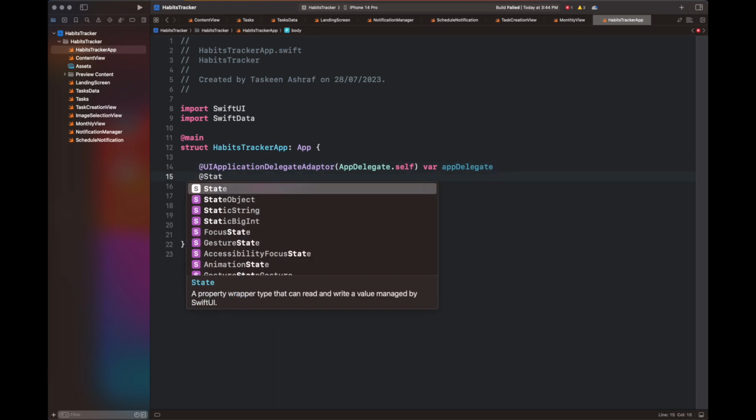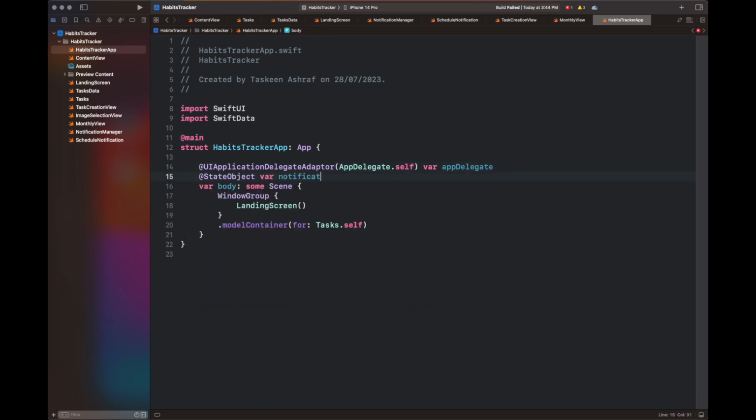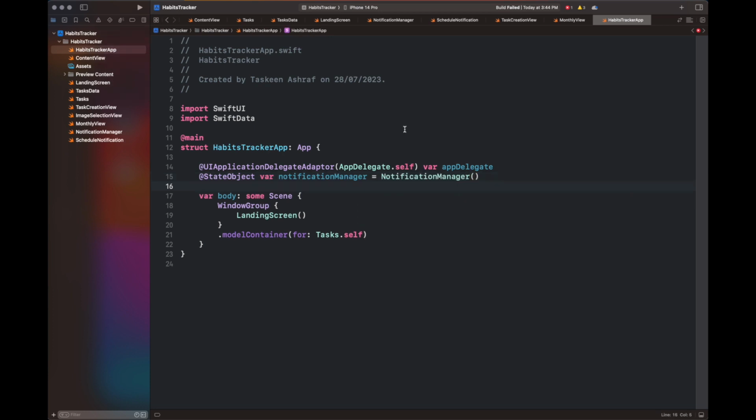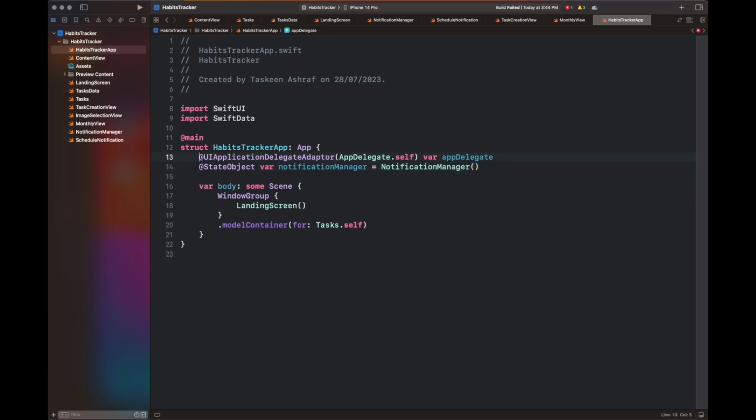So now moving back to the habits tracker app, I have added a UIApplicationDelegateAdaptor which is going to call the AppDelegate.self and a StateObject to access the notification manager inside the landing screen.